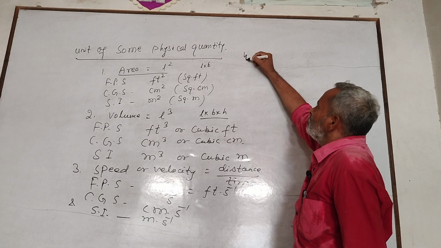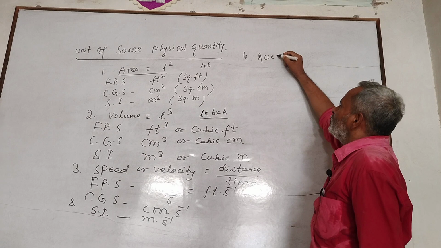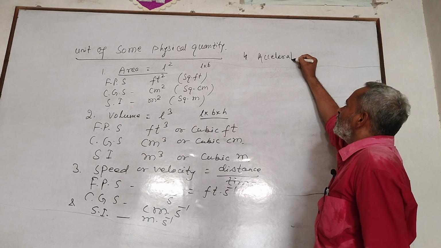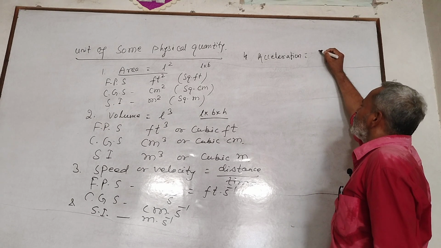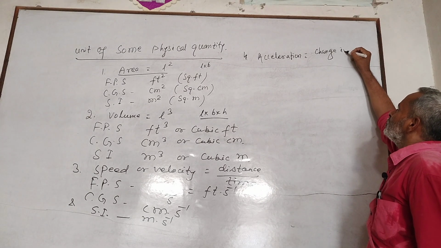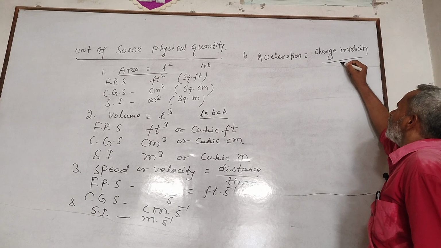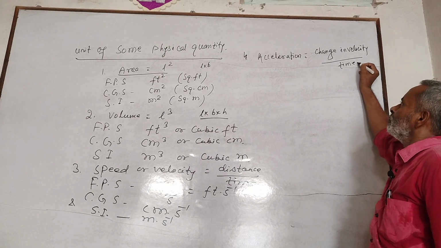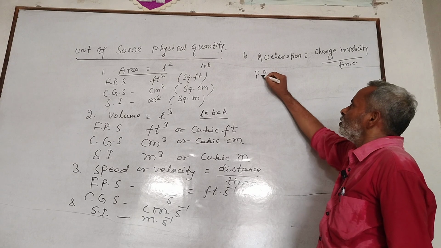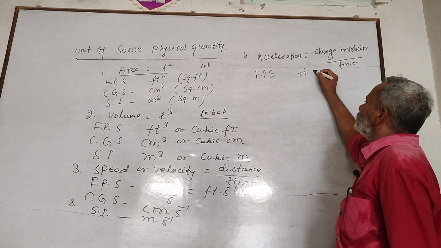In FPS, change in velocity is feet per second, and time is again second. Therefore, in FPS system, its unit is feet per second square. In CGS, cm per second square, and in SI, meter per second square.